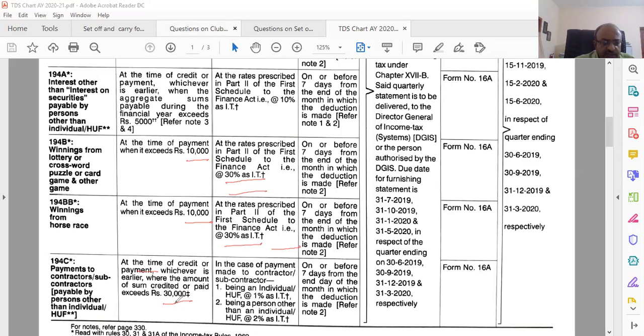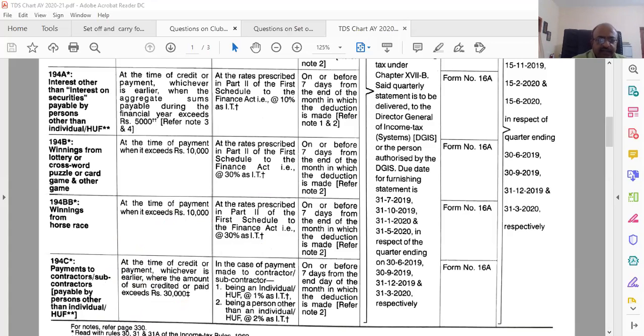That means a single payment of 30,000, plus there is a total amount, so you cannot break it up and say I'll pay 25,000, 25,000, 25,000 like that. Once it crosses 1 lakh, it will become applicable. There is also a rule there that I'll tell you about.